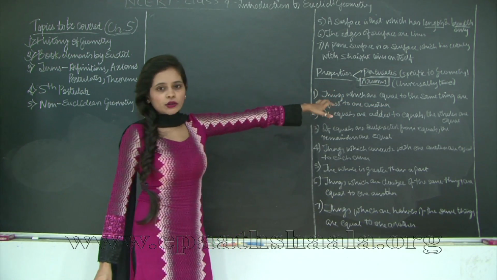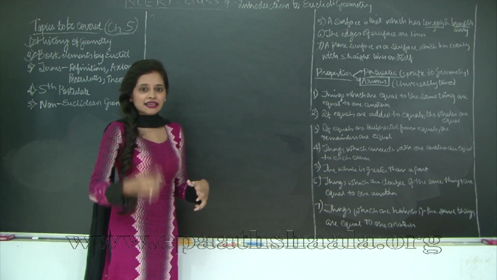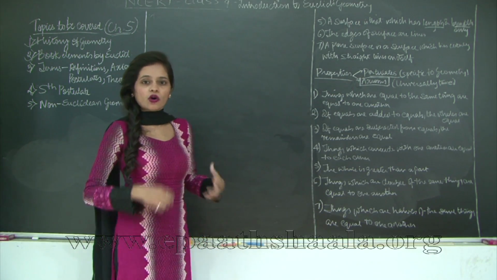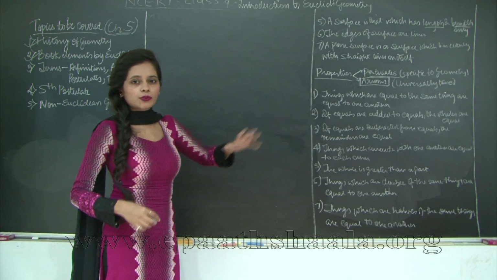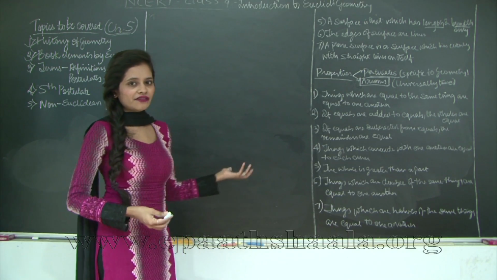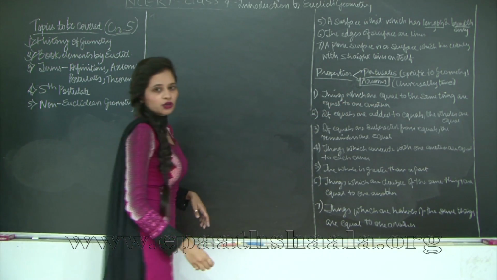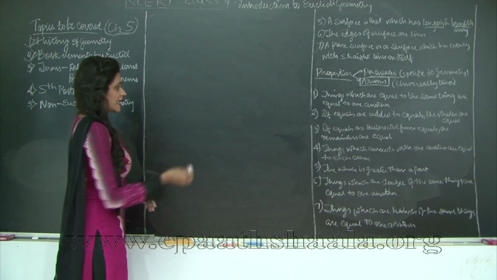So before I go into the explanation, we'll see these axioms, how they are applicable in geometry as well as in algebra, also in real life. So I'll give you 2 or 3 examples, or just one example wherever applicable. So the first one, things which are equal to the same thing are equal to one another. So what does this axiom mean?